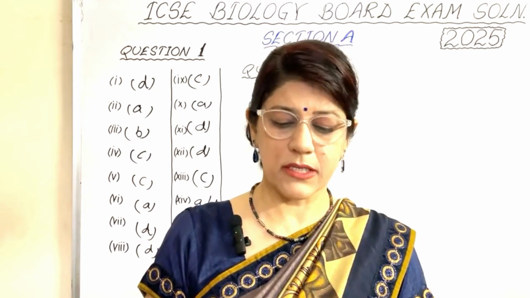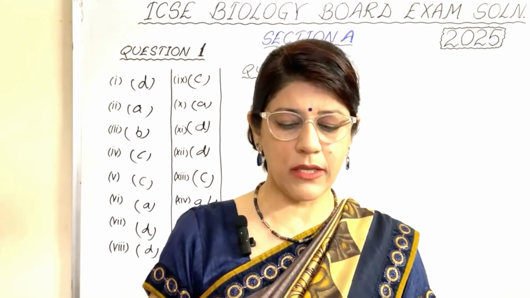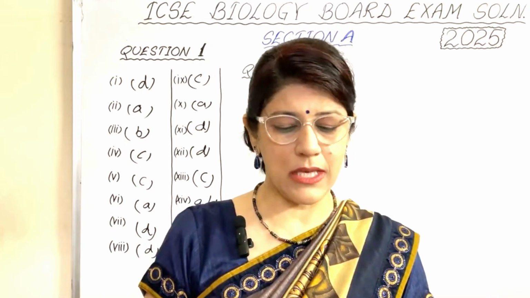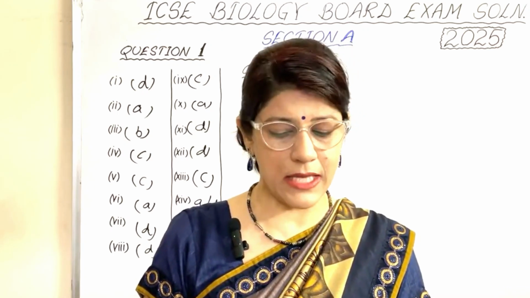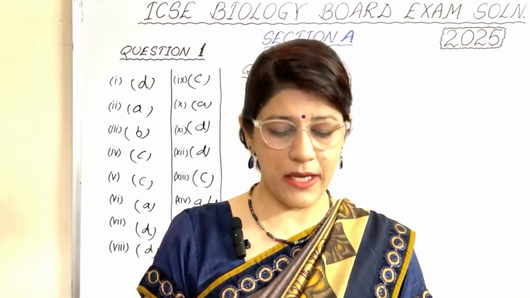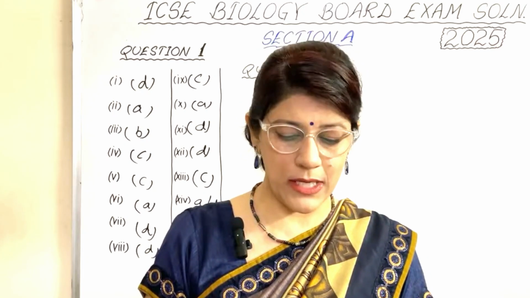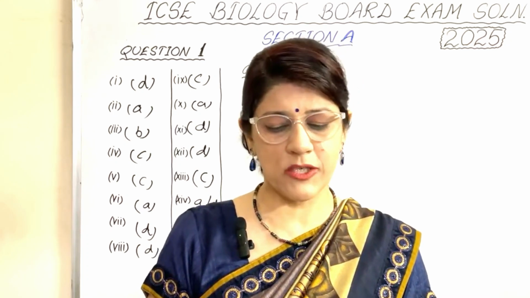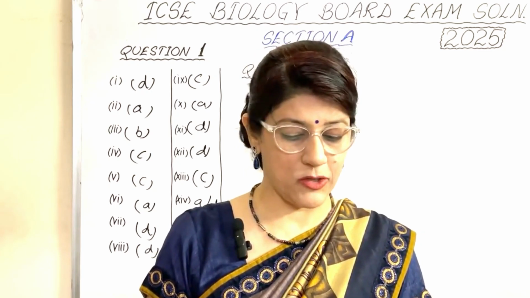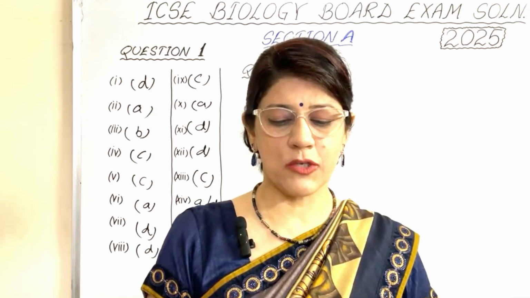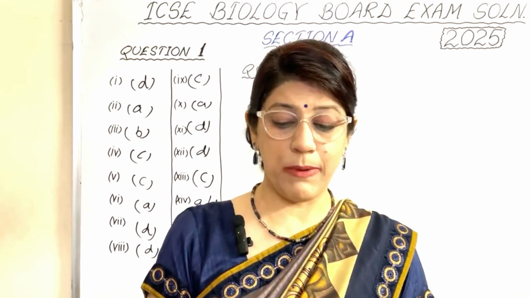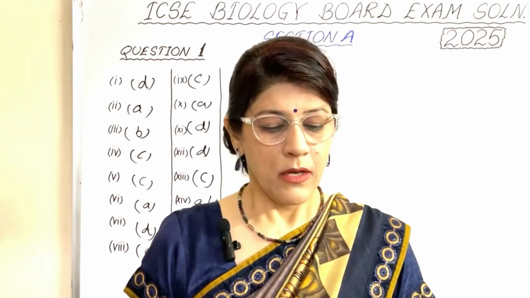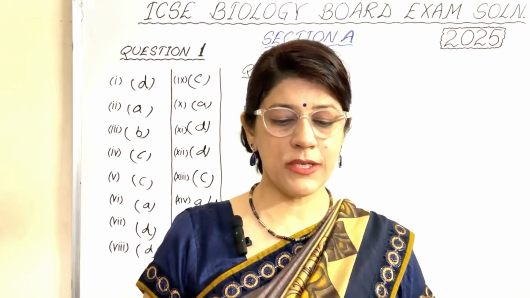In B part, it is stomach, then hepatic portal vein, then liver, and then hepatic vein at the end. C is dendrites, then cyton, then axon endings, then synaptic cleft. D is high blood sugar, then insulin release, then stimulates glucose uptake from blood, and then lowers blood sugar means fourth आपका end में आ जाएगा. Next is seminiferous tubule से start हो रहा है, उसके बाद पहले आएगा efferent duct, then epididymis and then at the end sperm duct. Now fourth part, read the explanations and name the structures.